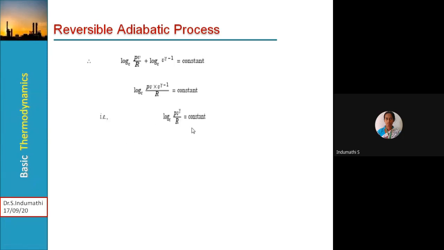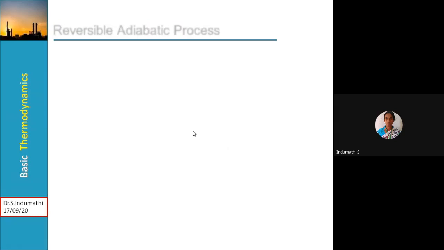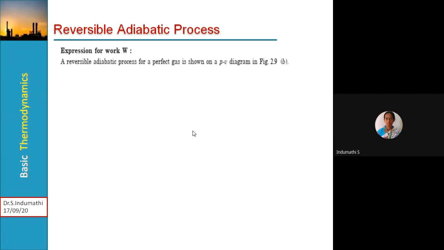Then this can be expressed as ln PV to the power gamma by R is equal to constant. Then PV to the power gamma by R is equal to e to the power constant, which is nothing but a constant. Or else we can write that PV to the power gamma is equal to constant. Like that, for a reversible adiabatic process or isentropic process, we obtain the governing law as PV to the power gamma is equal to constant.